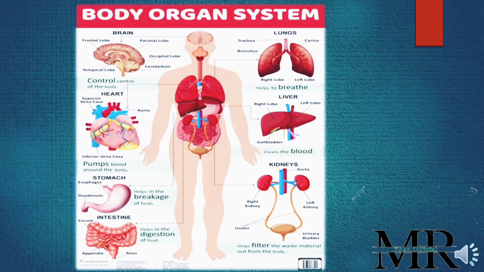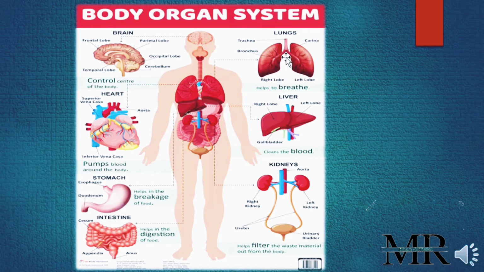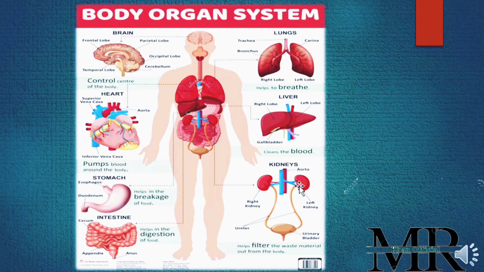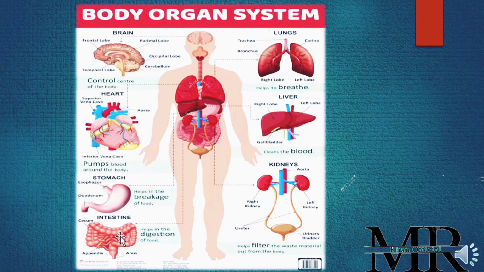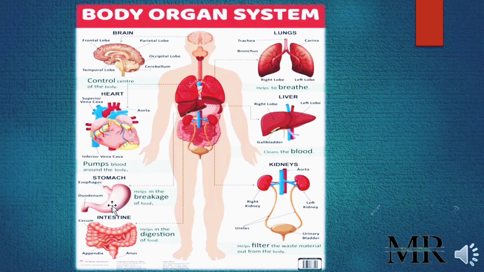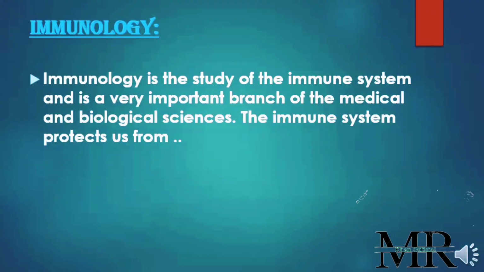These are the lungs, which make your respiratory system. This is the liver, which makes another system. This is the kidney, which filters the waste material and makes your excretory system. This is the intestine and stomach, which make your digestive system, and the heart makes your circulatory system, and the brain makes your nervous system. So different organs work together to perform a specific function, which is known as the organ system.